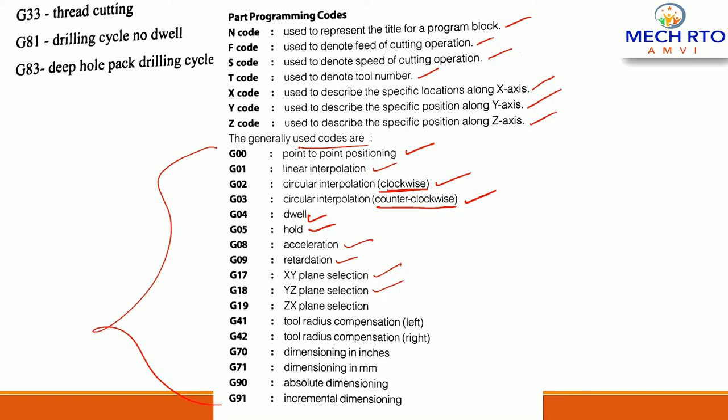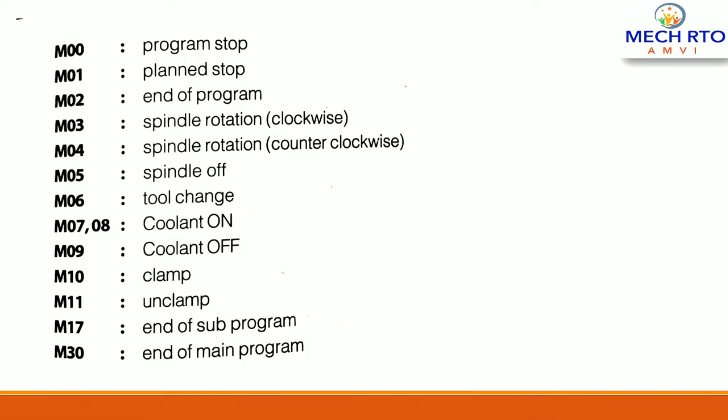selection, G19 ZX plane selection, G41 tool radius compensation left, G42 tool radius compensation right, G70 dimensioning in inches, G71 dimensioning in mm, G90 absolute dimensioning, G91 incremental dimensioning, right? Now the next, as you can see here,